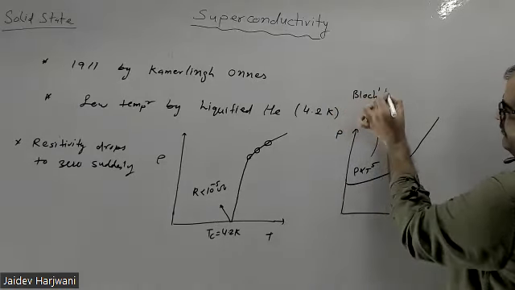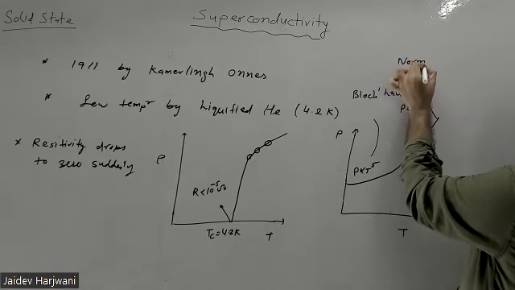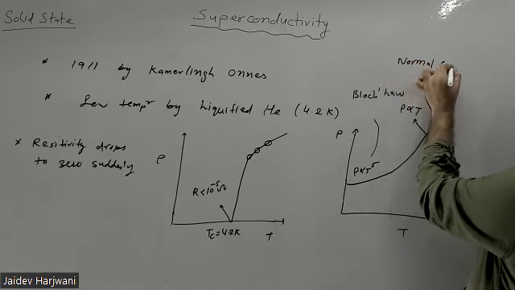This is a normal conductor. If I see a superconductor, the resistivity suddenly drops to 0. This is the difference between a normal conductor and a superconductor.